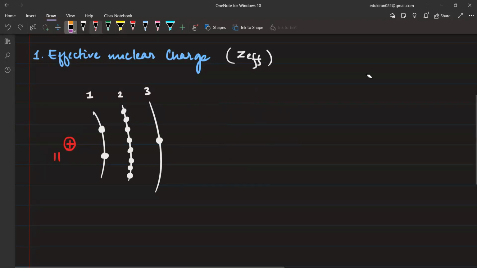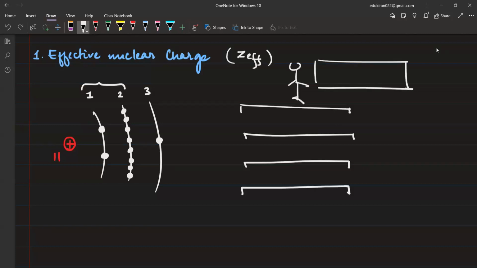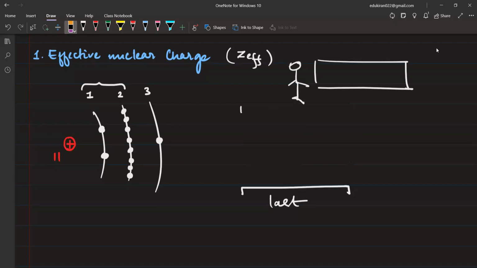Anyone having any doubt, please let me know. This is only happening because of these inner orbitals. Now, you can imagine it this way. In a classroom, we have your first row, second row, third row, fourth row, and so on, right? And the teacher is teaching here. You have a board and all. Obviously, the people sitting on the last bench will not be as focused as the first one. But let us imagine that we don't have these benches. Then the last one will be as focused, right?